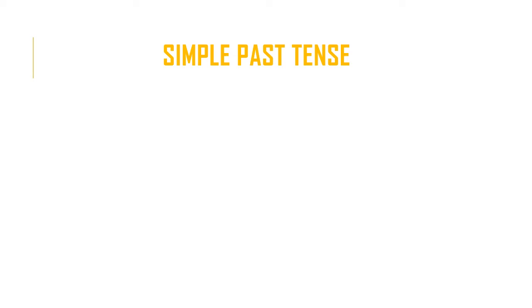The simple past tense. The simple past tense is formed by the past simple form. And as we had discussed before, the past simple form is for regular verbs, you add ed to the base form of the verb, and for irregular verbs, there are several different forms they could take. So it's simply a matter of memorizing the form if it's an irregular verb.